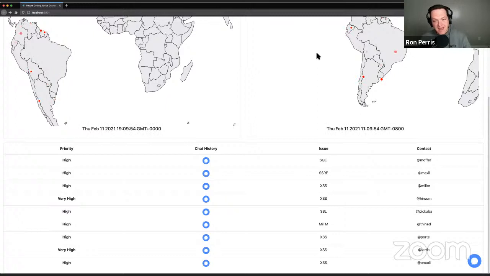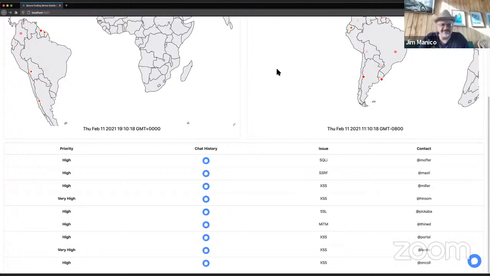And what we have in this dashboard is the chat history, and I'm not going to click on these because there's some sensitive info in there. We've got the chat history of people who have been talking to Jim about their sensitive SQL injection issues, and their servers had request forgery problems. And we've got them indexed by their Twitter handles here. That's how we work at Manicode. It's mostly Twitter-based communications. Twitter is everything.